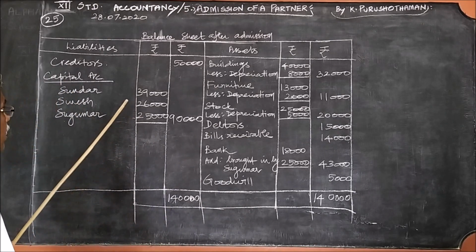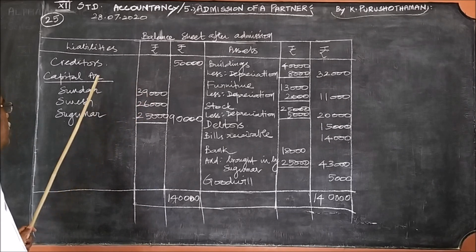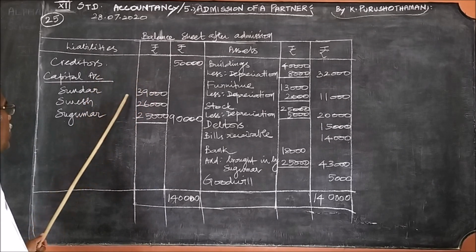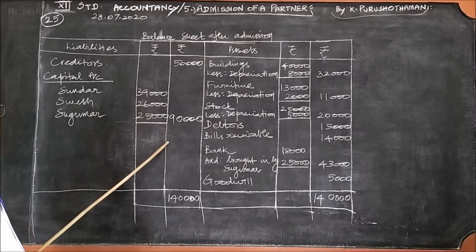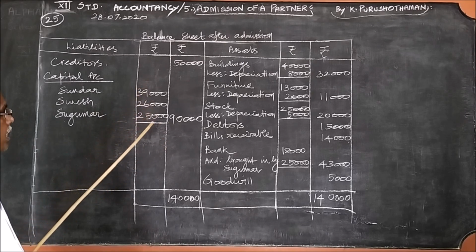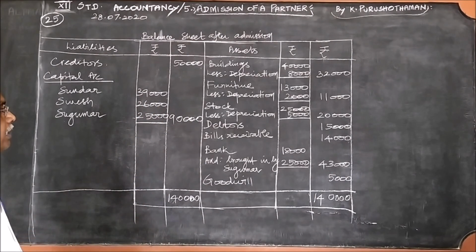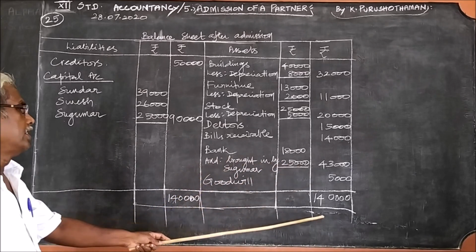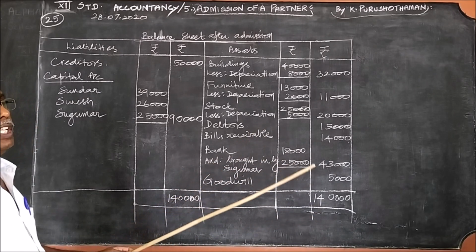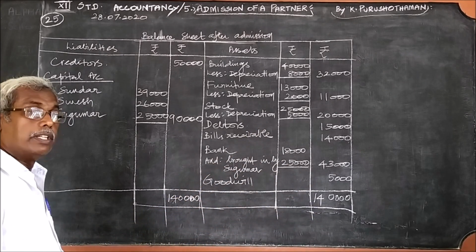The balance carried down here for Sundar is 39,000, Suresh 26,000, Sukumar 25,000. You write all these three numbers under the inner column and find the total, 90,000. Now we have attended everything. Find the total on both sides. We will find the equal total as 1,40,000. That's all.